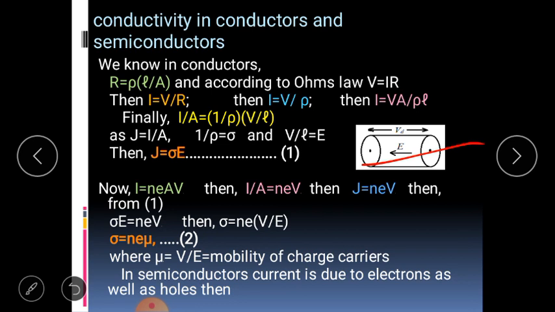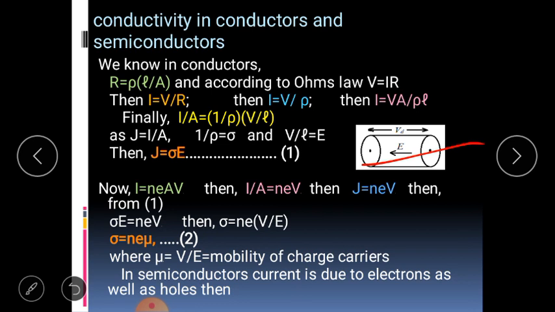Then electric field intensity represented in this way, acting opposite to it. The electron flow against the direction of electric field intensity, causing the current in this way I is equal to NEAV. Then I divided by A is equal to NEV. That is giving J is equal to NEV.